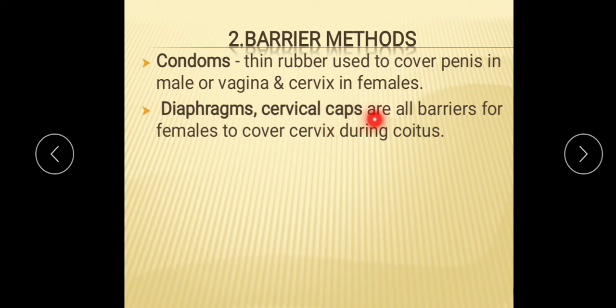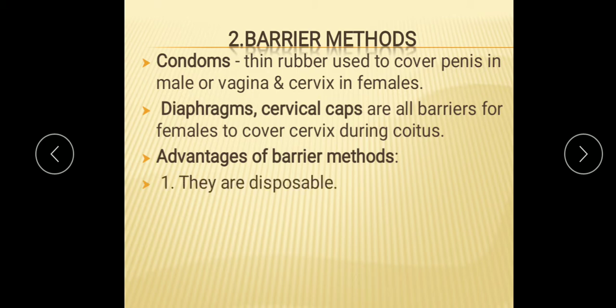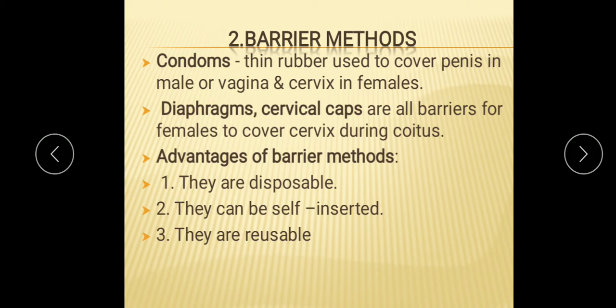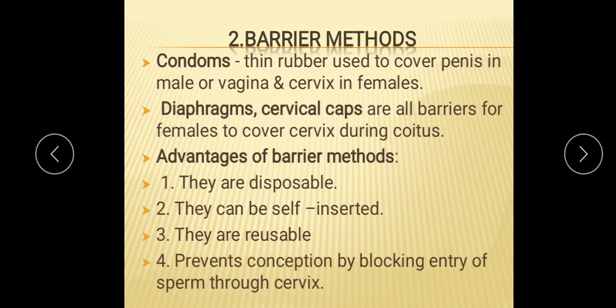Then the barrier methods are there, like condoms. Then the diaphragm and cervical caps are also barriers for females. The advantages of barrier methods: they are disposable, safe, self-inserted and reusable, and they prevent conception by blocking the entry of sperm through the cervix. Then next we will see the